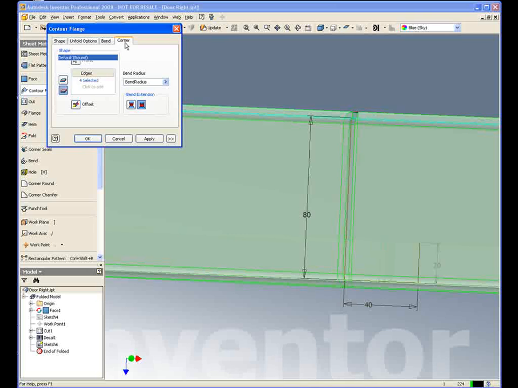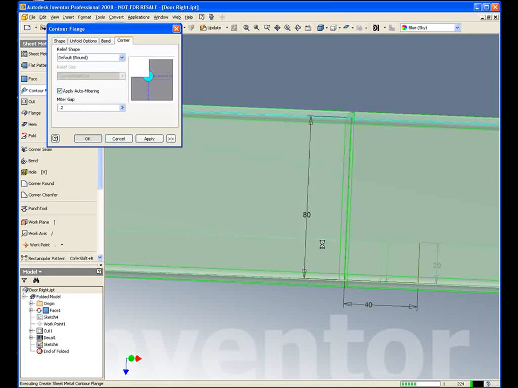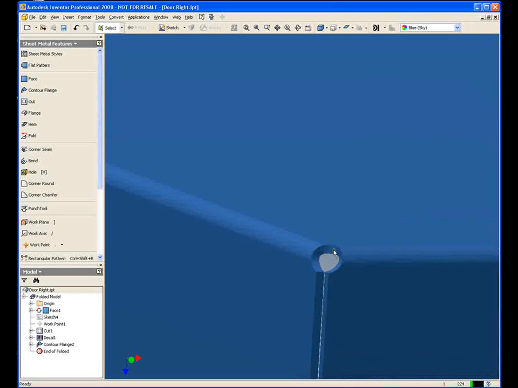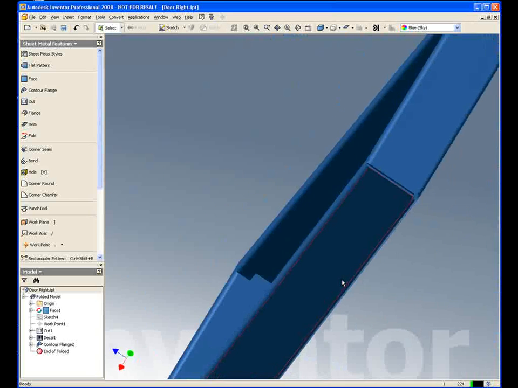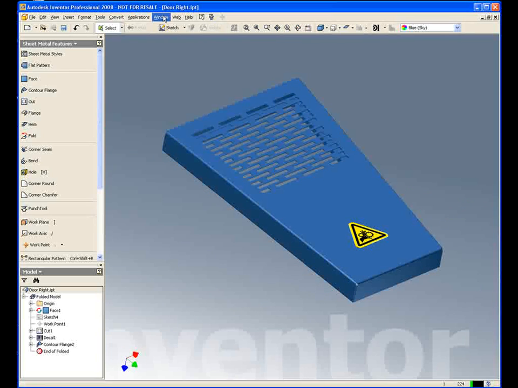And if I want to modify anything, I've got all the tools at my disposal. So for example, the corner, I might want to close this gap up a little bit, so rather than use the default thickness, I'm just going to make that 0.2 of a millimeter. Again, you notice the preview updates instantly. So I'm happy with that. I'm just going to say OK, and then it's going to create the sheet metal geometry for me, like so. And as you see, it's taking care of corner relief for me, the bend radiuses, etc. So that's a very, very quick way of producing a sheet metal component.